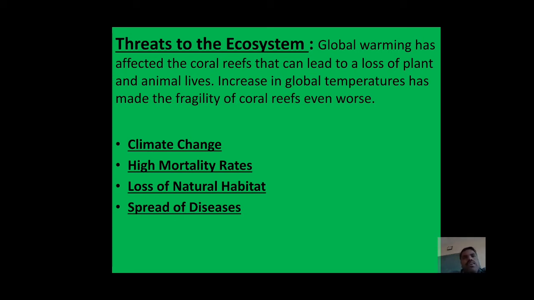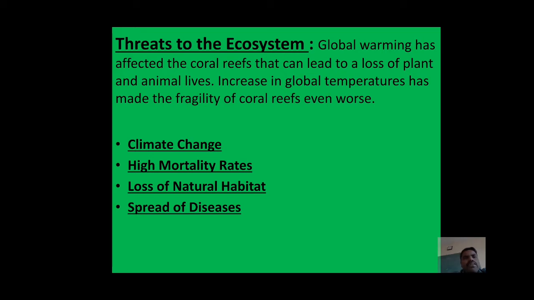First one is the threats to the ecosystem. Because of global warming, the coral reefs have been affected, which can lead to a loss of plant and animal lives. The coral reef, we call in Kannada havala, ಅಥವಾ ಹವಳದ ದಿಬ್ಬ, that we can see inside the water bodies.